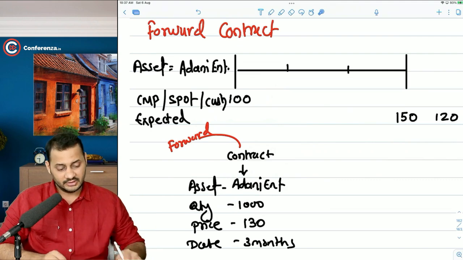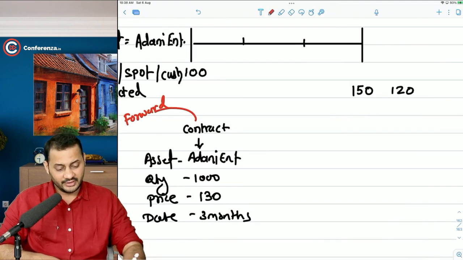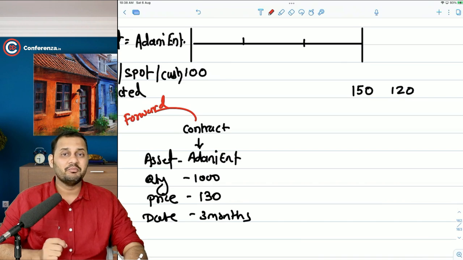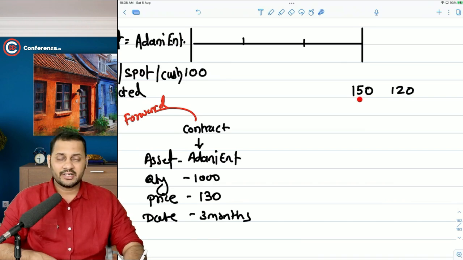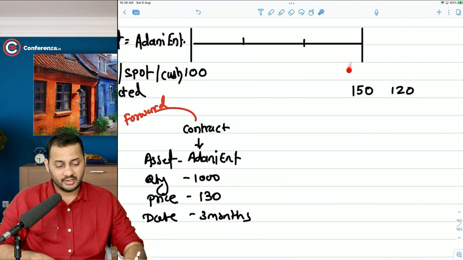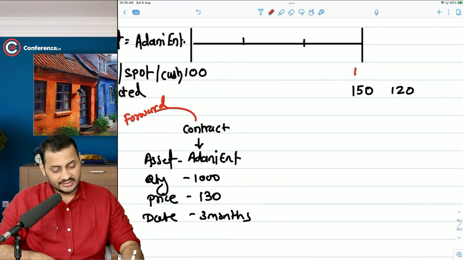At the end of the 3 months, both of you will get to know the actual market price. This was the market price expected by you. This was the market price expected by the seller. But now after waiting for 3 months, you will get the exact market price, and let's say for example, the exact market price is 145.